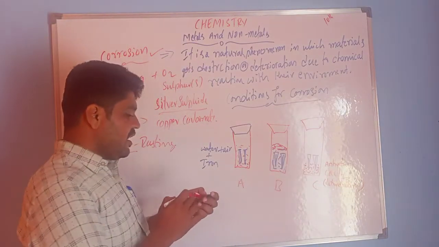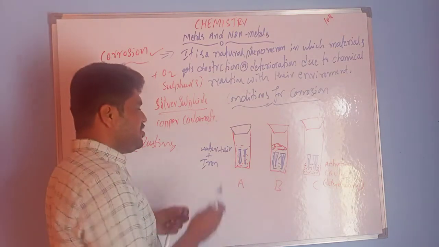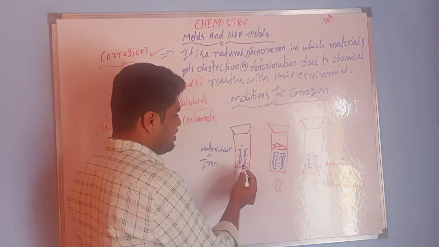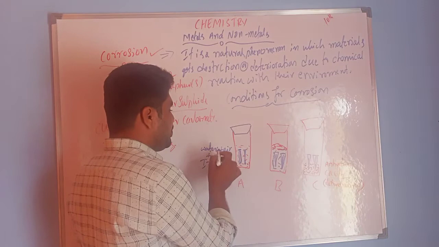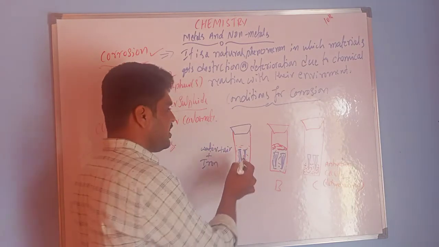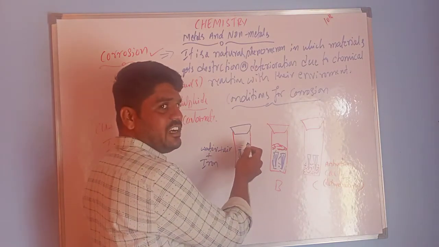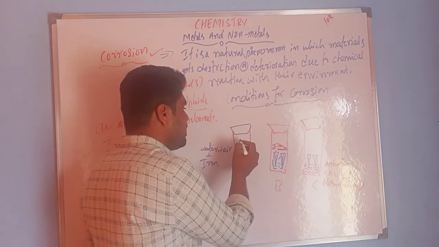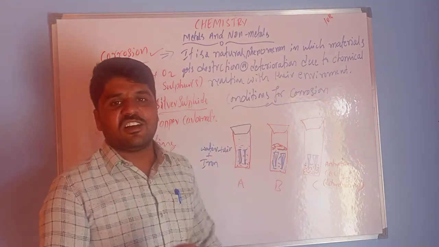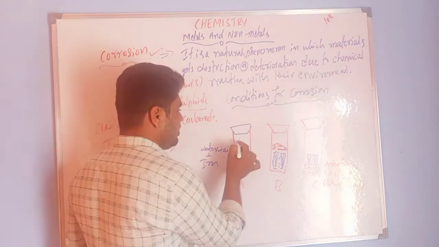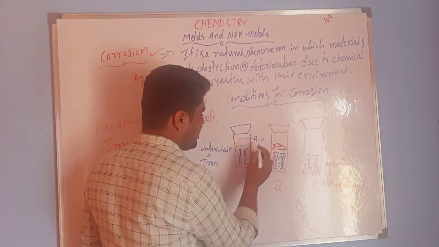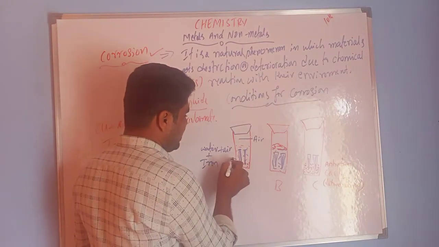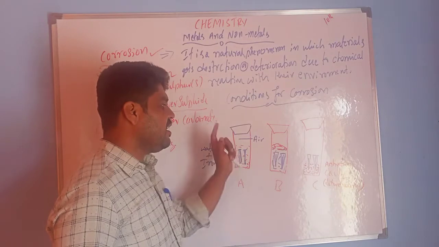So you have to clearly observe, in test tube A, iron nail is there. In that iron nail, we have to pour the water. Water means already the test tube space is there, that means air is also present. So in this, air is present. This is water, and these are the iron nails.